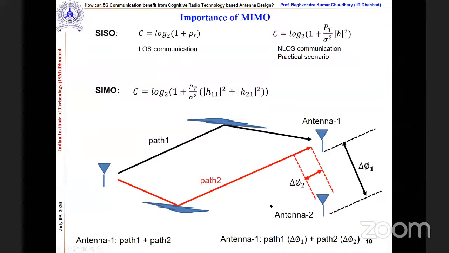So this means we can calculate the probability. Increasing the number of elements makes getting the information more likely, correct? Here you can see the channel capacity if you are trying to calculate it. Here you will see H11 and H21. These are the two channels, correct? So these two channels are part 1 and part 2.